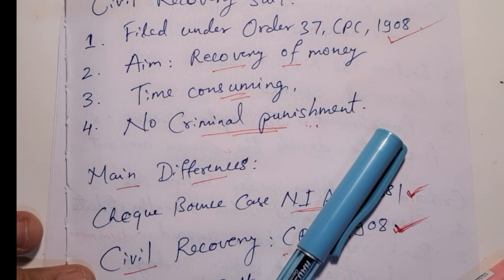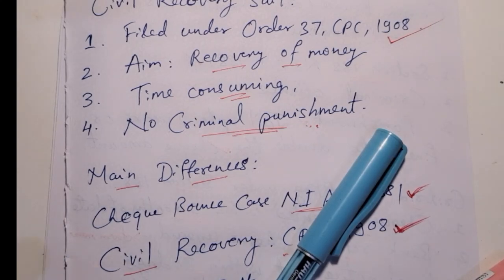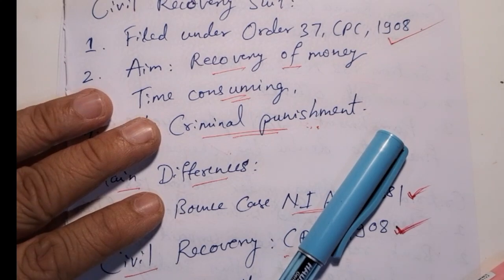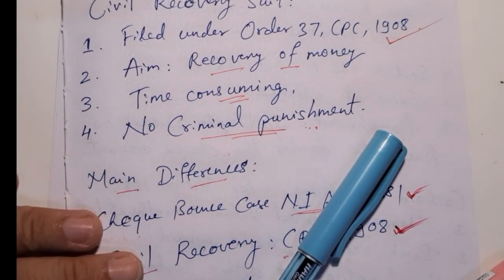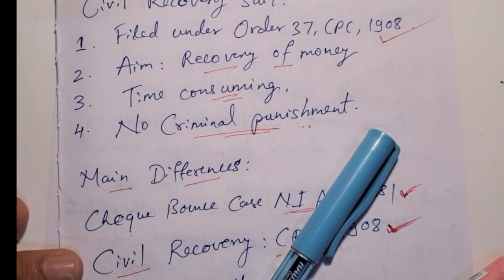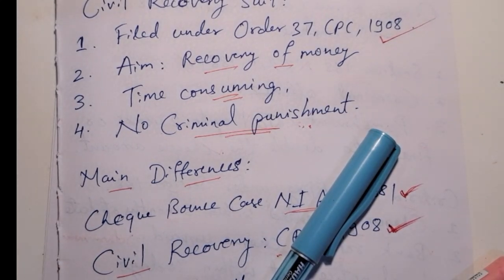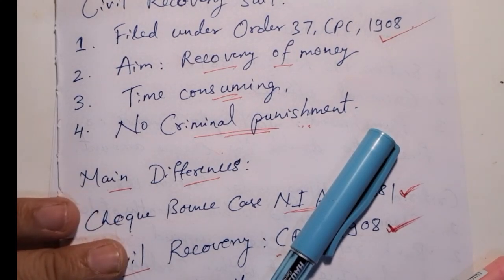So, not to worry, you can file under Order 37, that is CPC. If you are a complainant, follow the correct criteria under Section 138 to strengthen your case, and use civil recovery as a safeguard if needed. If anything comes up from the accused or the defense lawyer during the trial, then you still have the civil recovery, in other words.